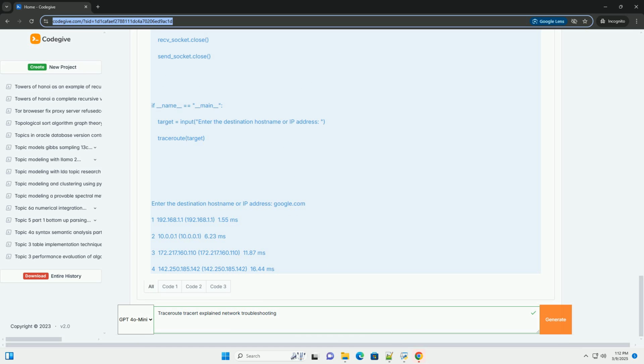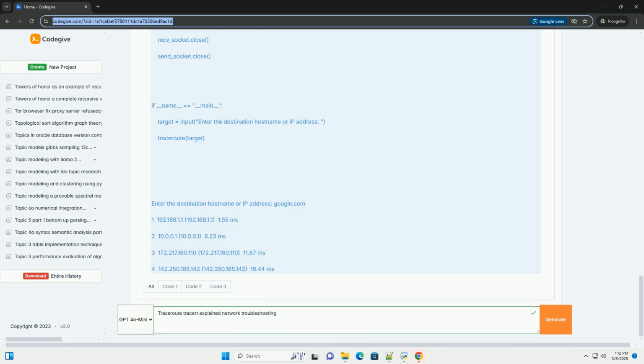7. Advanced traceroute techniques. Paris traceroute addresses issues with load balancing by forcing all probes to take the same path. MTR, My Traceroute, a combination of ping and traceroute, providing continuous updates on network latency and packet loss. 8. Conclusion. Traceroute is a fundamental tool for network administrators and anyone interested in understanding how the Internet works.